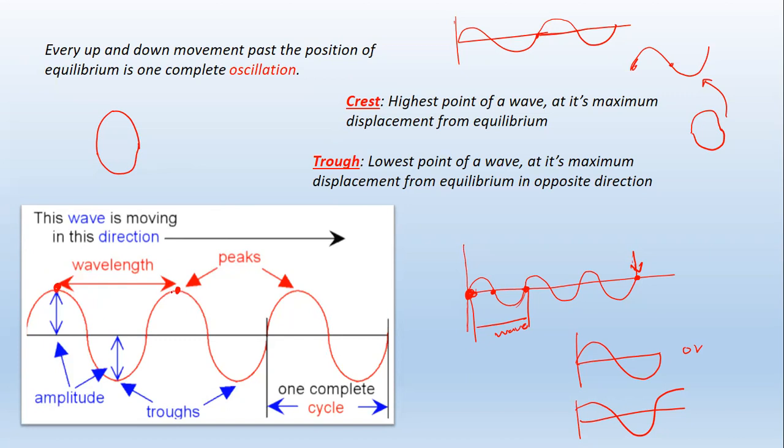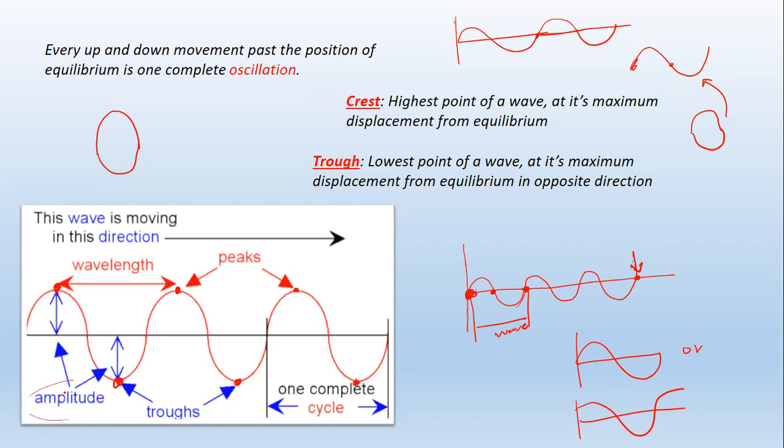Now, let us talk about these points over here. These are the maximum points, because they are at the top. And these are minimum points because they are at the bottom. But you still have to understand that from rest position to the maximum point, and from rest position to the minimum point, we are talking about the amplitude.